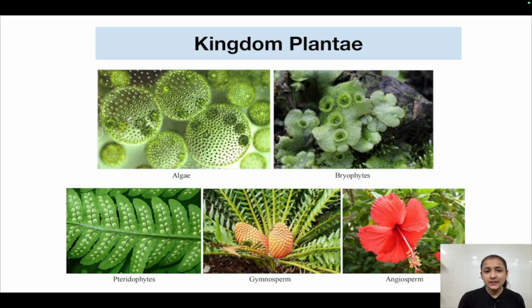As you can see in these images, this is the image of algae. These are bryophytes, pteridophytes, gymnosperms and angiosperms. As you can see, angiosperms are flower producing plants. They are the flowering plants.